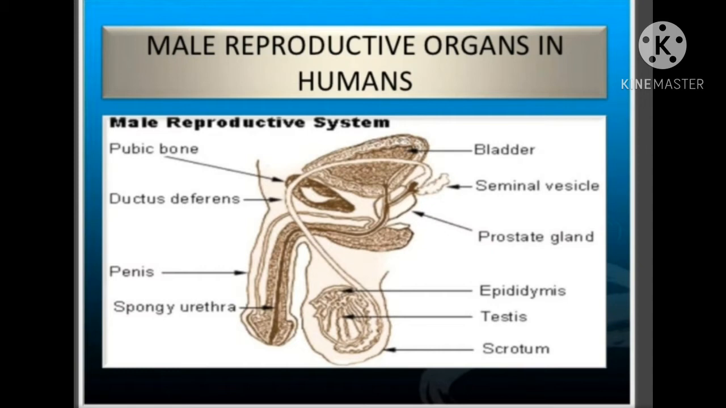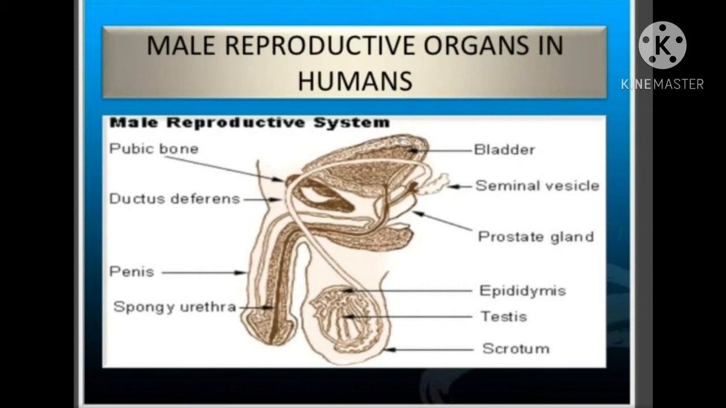The next important part is sperm duct. It is also called vas deferens. It arises from the testes and it joins the urethra. This carries sperm to the urethra by the muscular action of its wall.